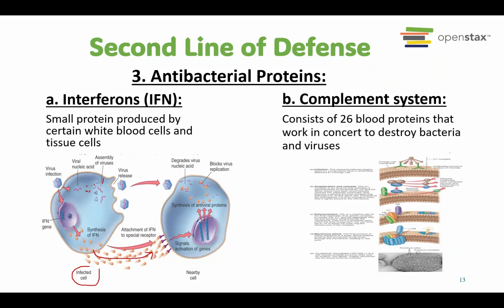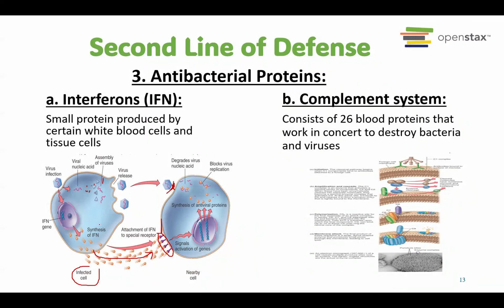And this interferon will go to the healthy cell. And when the healthy cell receives the interferons, then it will create proteins that are able to block the viruses. Okay, so this is just like a good neighbor. This infected cell usually calls the healthy cell, like for example, a neighbor who had a robbery.